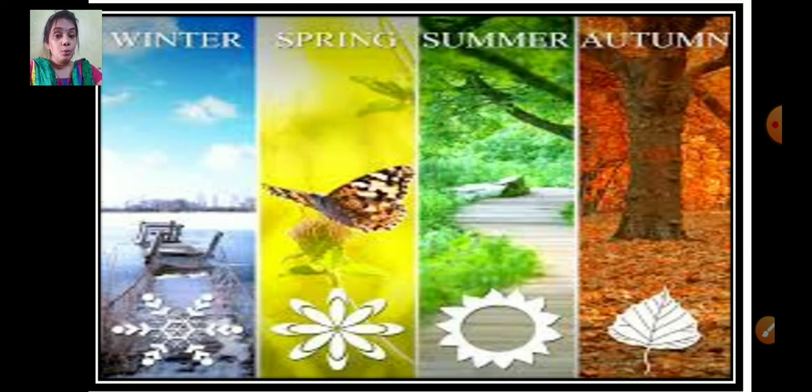Now, do you know all these seasons happen due to the movement of Earth? So, how does the season get changed? Yes, this is due to the movement of Earth. So, for knowing about the seasons, we have to understand the movement of the Earth. First, some definitions.